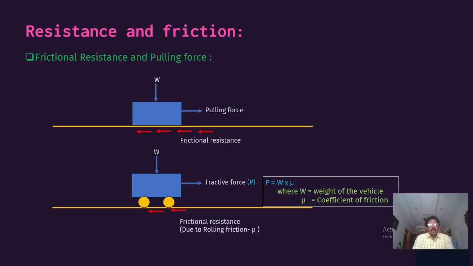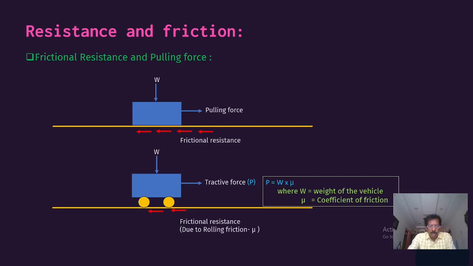So if the surface is rough, it requires more pulling force than a smooth surface. All know this: if you take a car having rubber-tired wheels, you have to apply more force to push it, whereas a wagon having steel wheels on rail requires less force to push because of the surface condition. There the surface is smooth, while the road surface is a little rough compared to the rail.